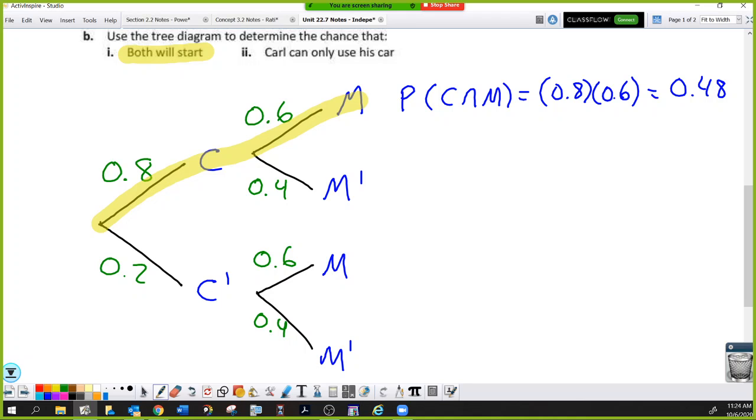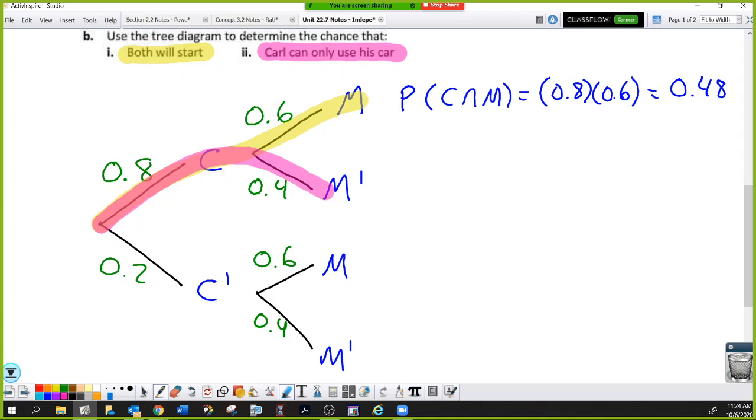Part I, which I'll do in, how about fuchsia? Fuchsia feels good. Fuchsia highlighter. Carl can only, that's blue, come on. Fuchsia. Carl can only use his car. That means car starts only. Car starts only happens here. And, oh, that's it. That's the only time where car starts only is right there.